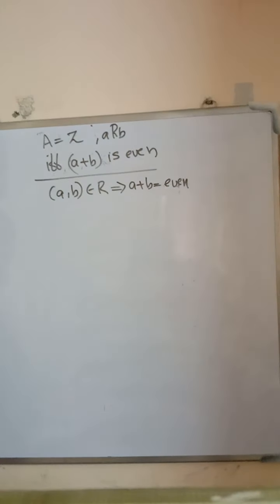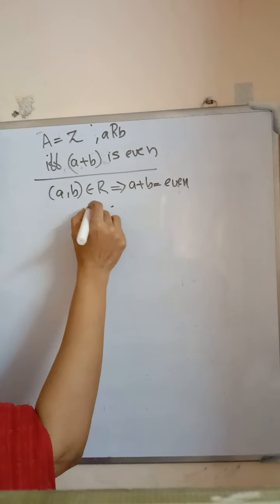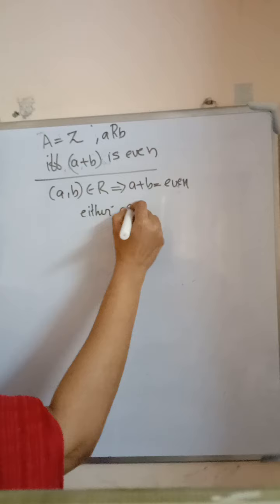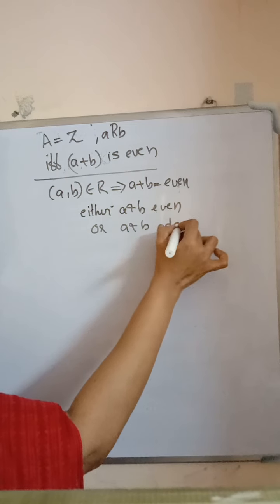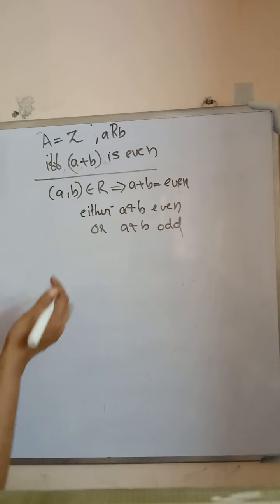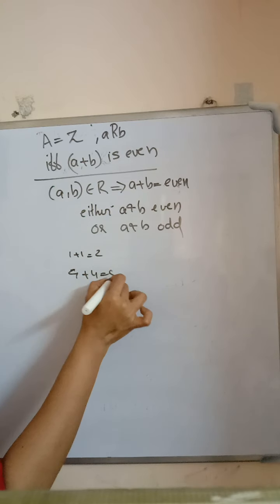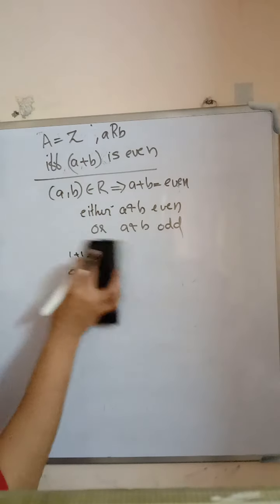A plus B is even means either A and B are both even, or A and B are both odd. Therefore, every integer is related to itself by this relation. 1 plus 1 equals 2 is an even number. 4 plus 4 equals 8 is an even number. So every element is related to itself by this relation. Therefore, this relation is reflexive.